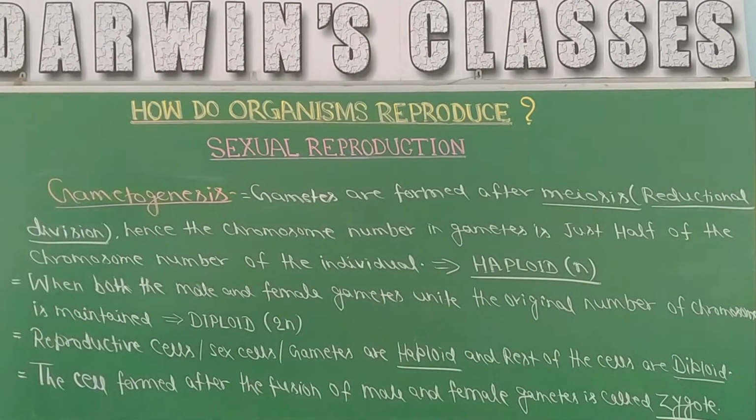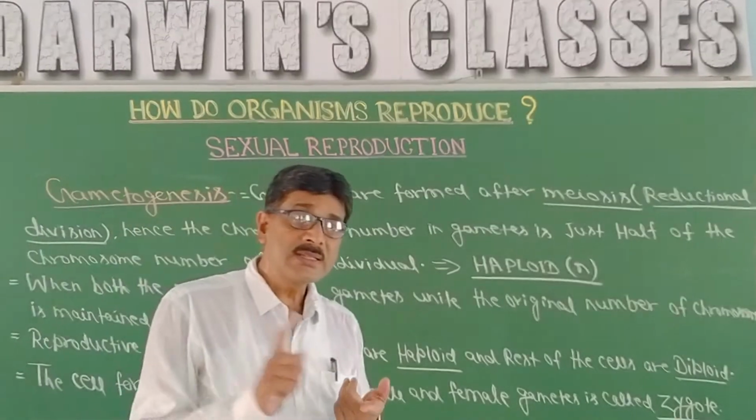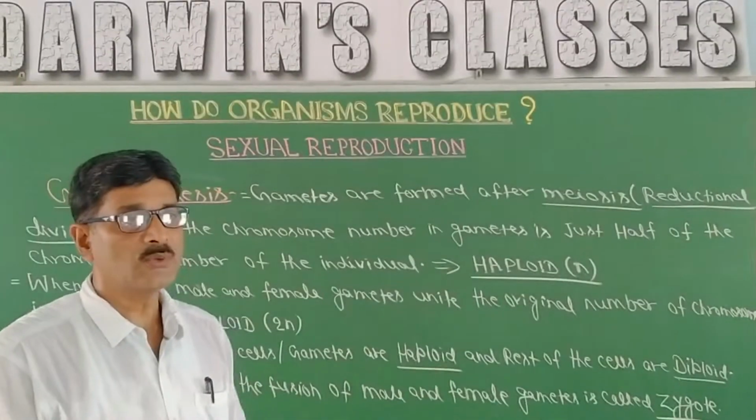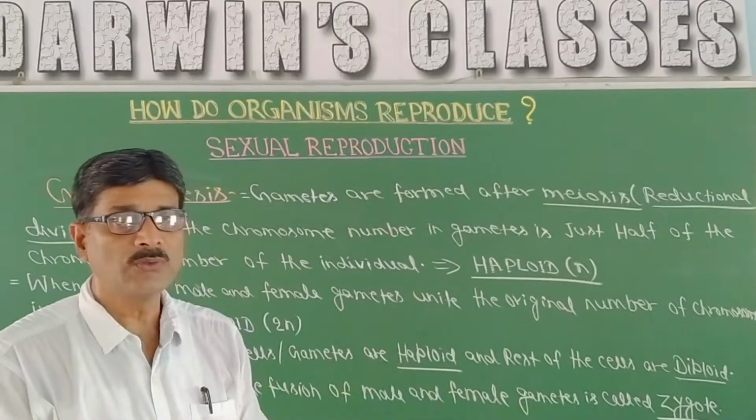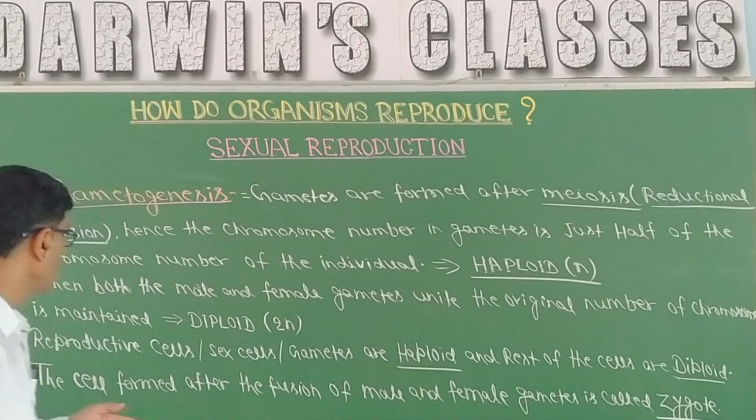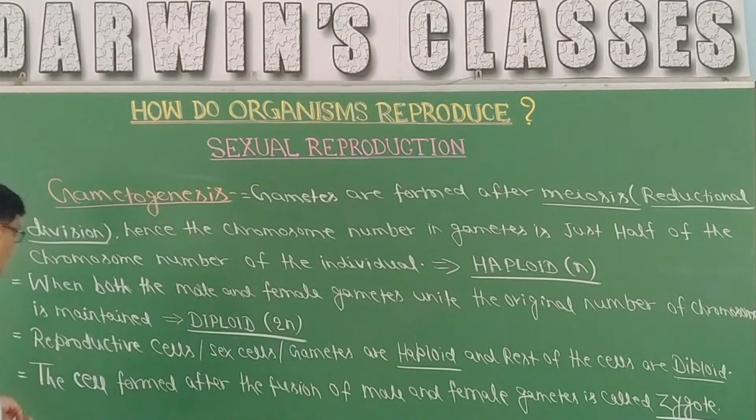When both the male and female gametes unite, that means when fertilization takes place, then what will happen? The original number will be restored. That means 23 from sperm and 23 from ovum. That will lead to the formation of 46 chromosomes in an individual. That means it is diploid, 2N.